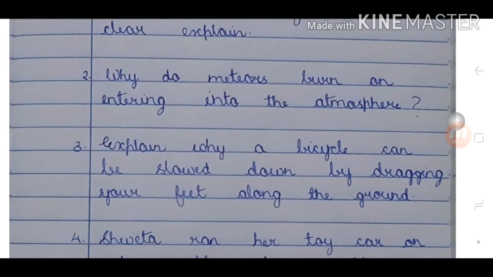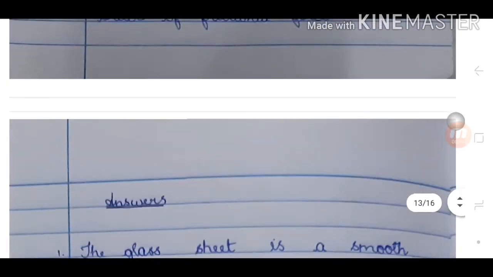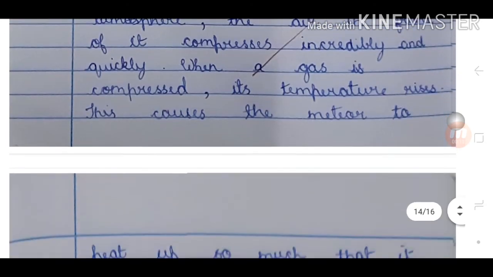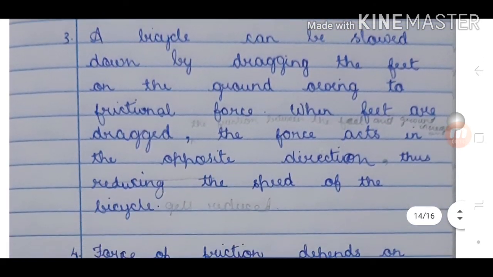Third question. Explain why a bicycle can be slowed down by dragging your feet along the ground. Answer. A bicycle can be slowed down by dragging the feet on the ground owing to frictional force. When feet are dragged, the friction between the feet and ground is increased, and the force acts in the opposite direction. Thus, the speed of the bicycle gets reduced.